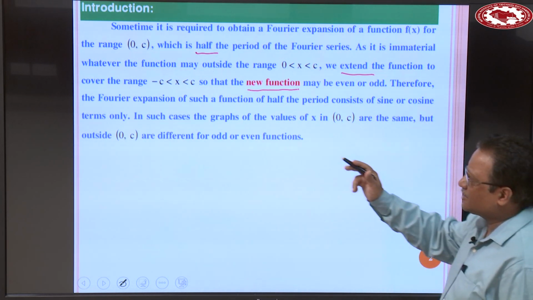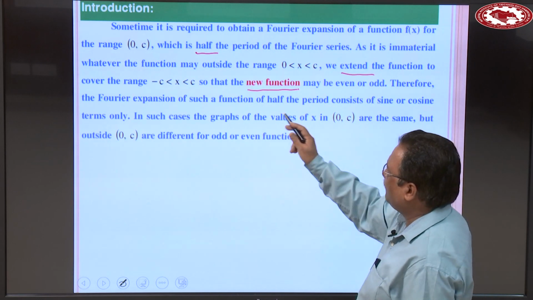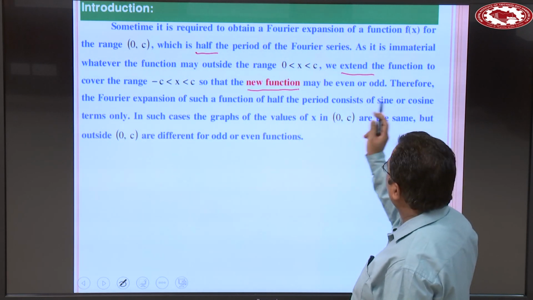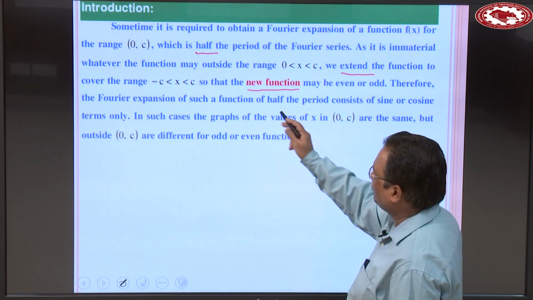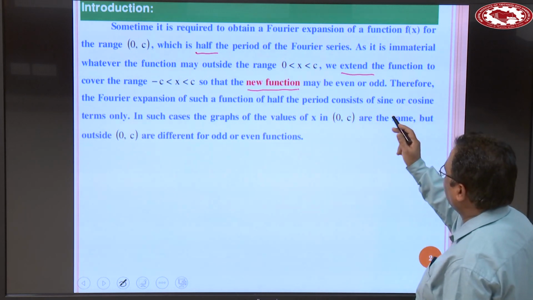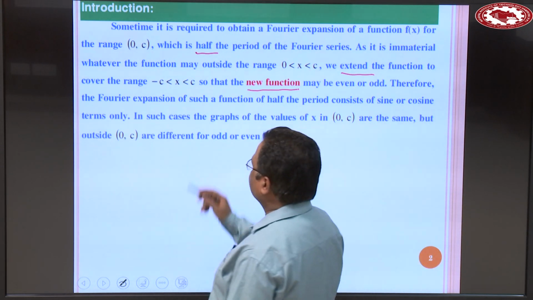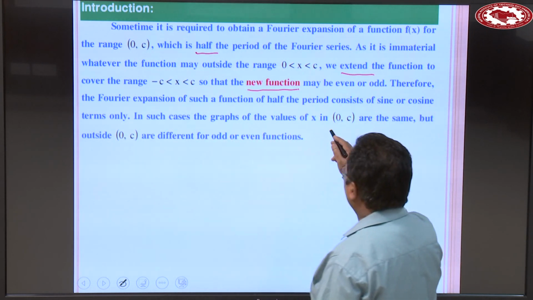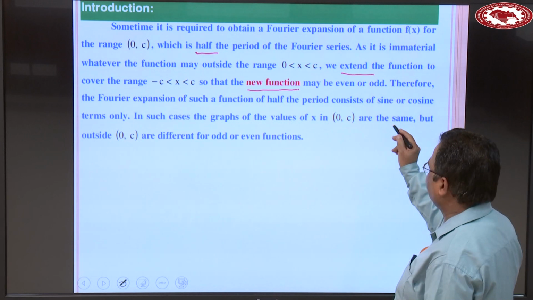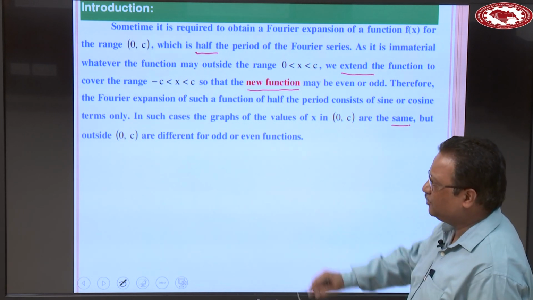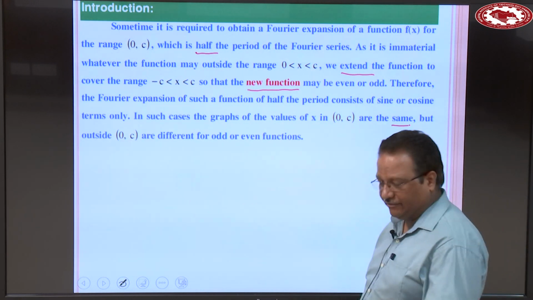Therefore, Fourier expansion of such a function of half the period consists of sine or cosine terms only. Clear? In such cases, the graphs for the values of x in 0 to c are the same, but outside 0 to c are different for odd or even functions.